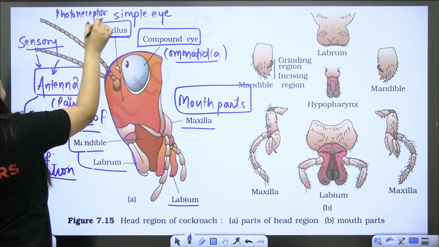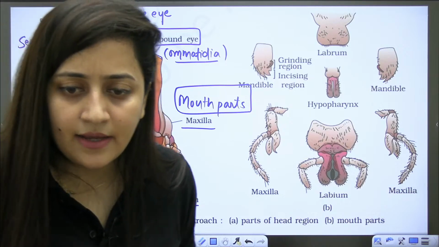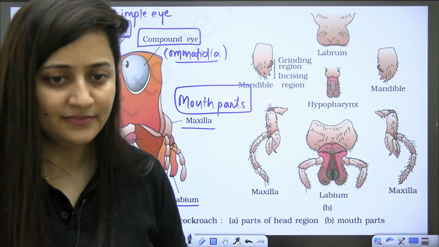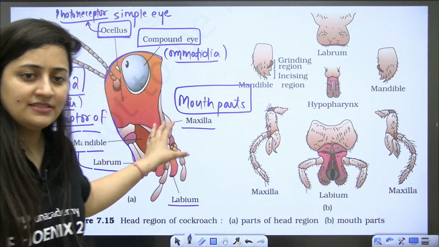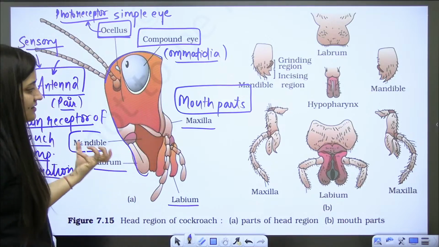So whatever we have discussed, we can just revise it with this simple diagram. Isn't it? What do you think? We can just revise it with this simple diagram. So see, triangular, mouth is downward. So now these are the mouth parts.